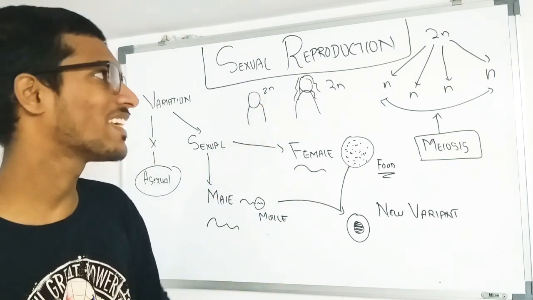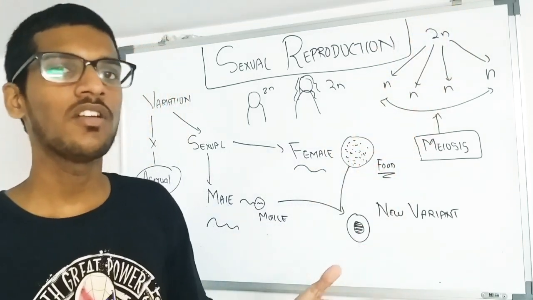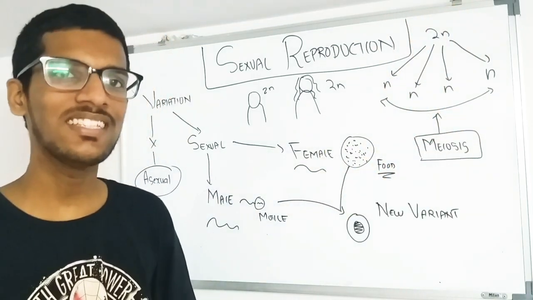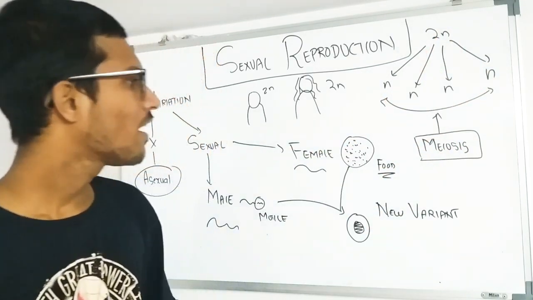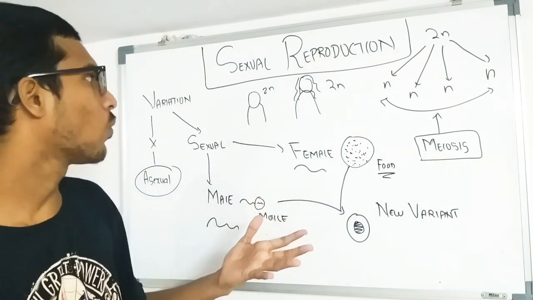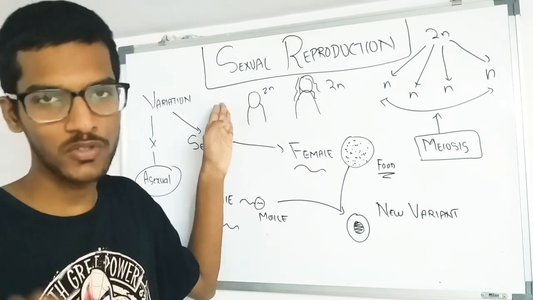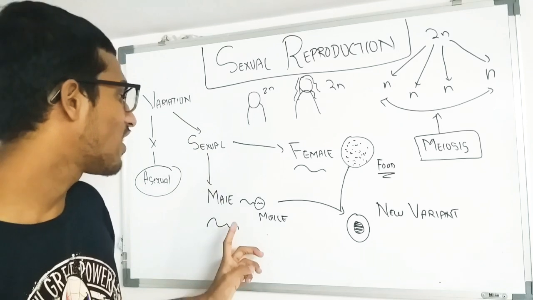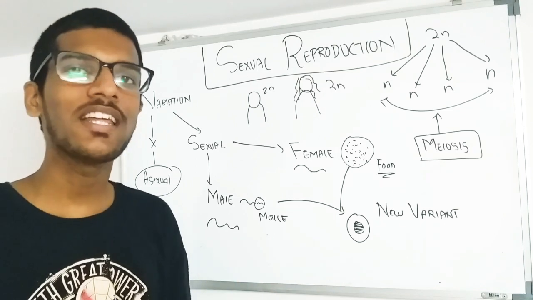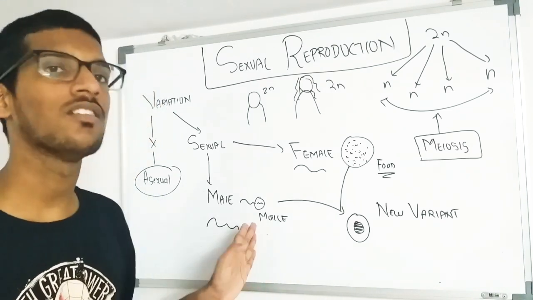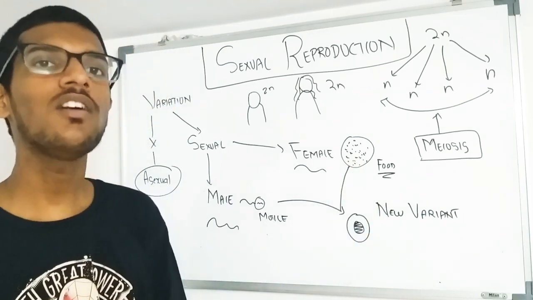So what happens in this case is that the 2n cell is divided into n cells, and this process is known as meiosis. In meiosis, the 2n cell is getting divided into male and female gametes, which are haploid in nature. When we say haploid, the n of the sperm, the male gamete, and the n of the female egg fuse to give you a 2n.